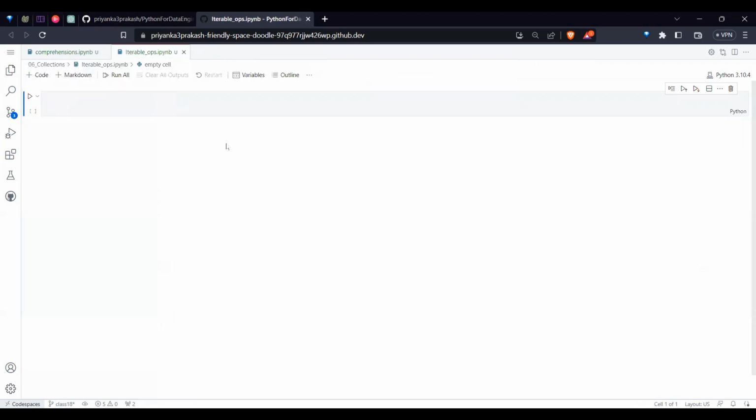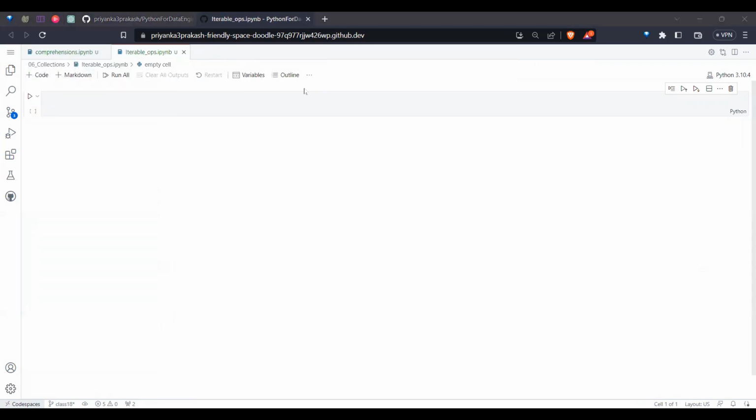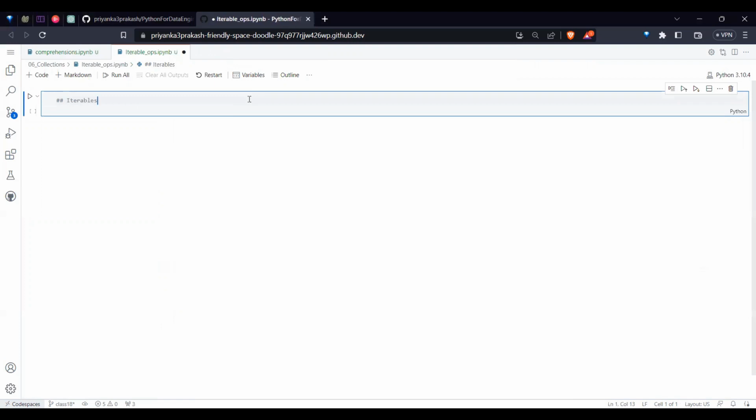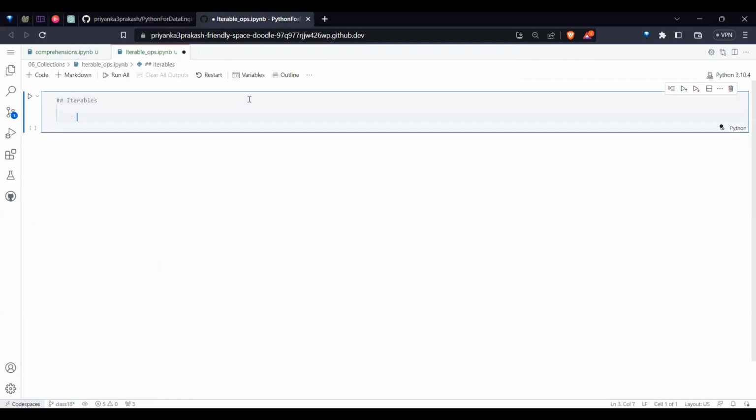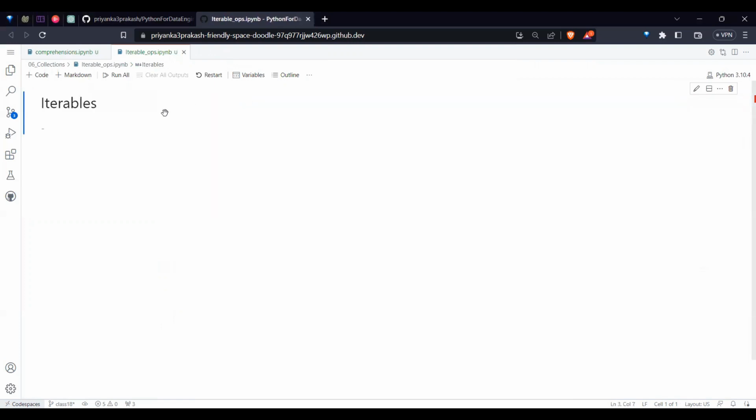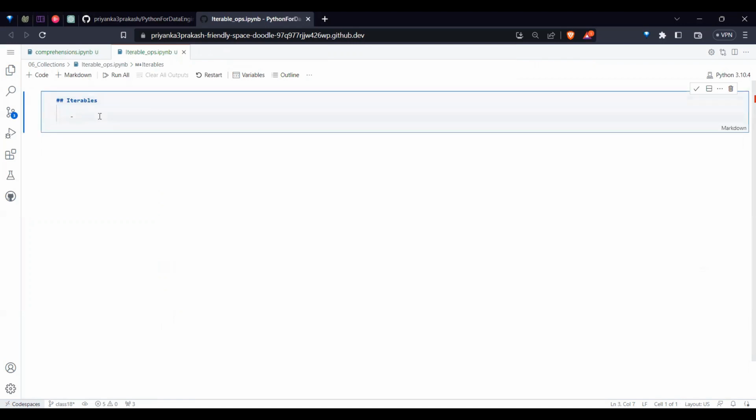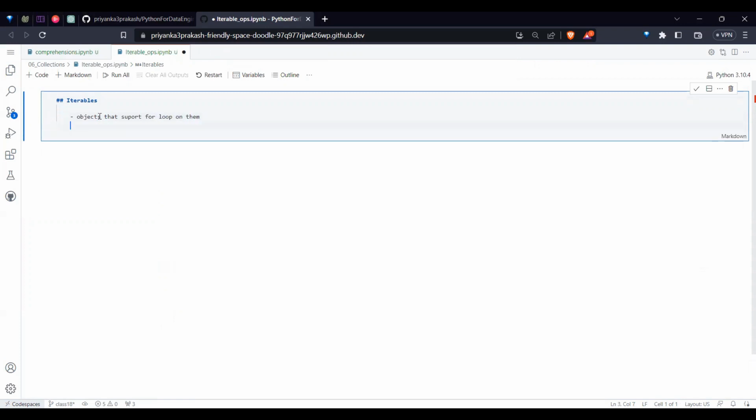What is an iterable till now? Iterables means any object that supports a for loop on it. So what are the iterable objects?